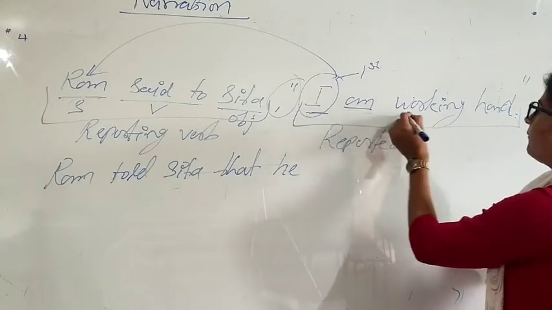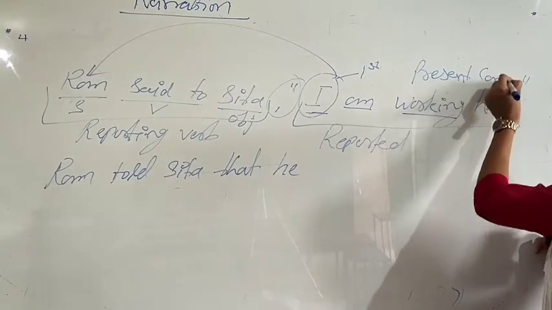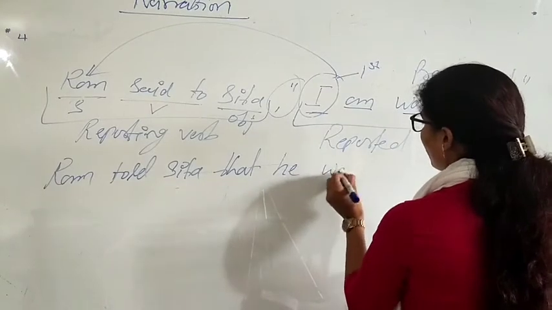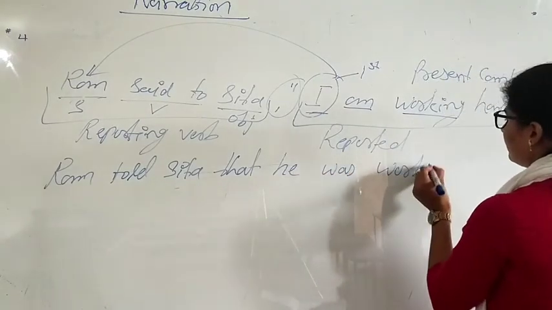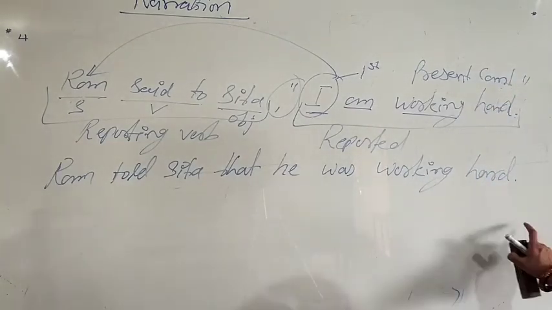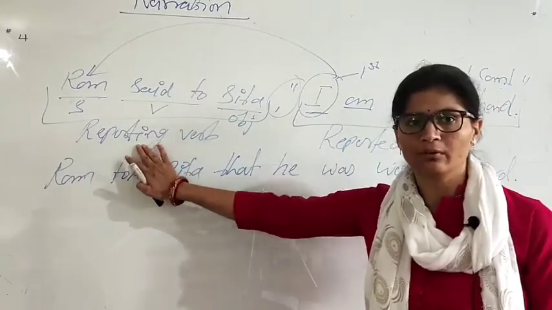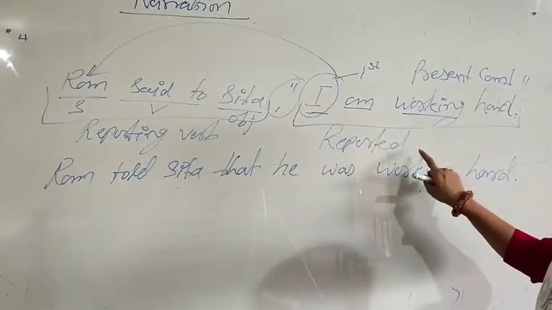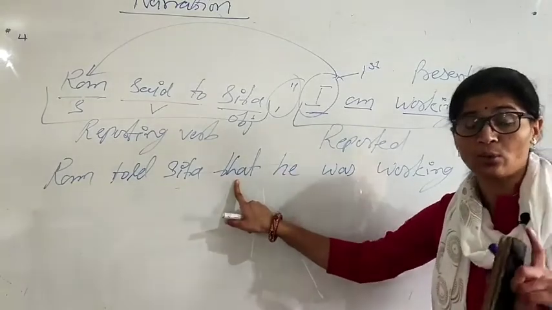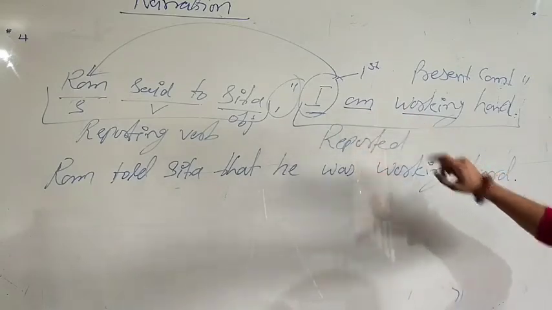Since it is I am working, it is present continuous. Present continuous is going to change into past continuous. So, he was working hard. Okay, and remove the inverted comma. So it is as simple as that. What we have to do is change the reporting verb according to the rules, and then change the reported clause. You have to remove the comma and inverted comma and use the connector that. That is only in a statement. Then you have to change the pronoun. Then you have to change the tenses.